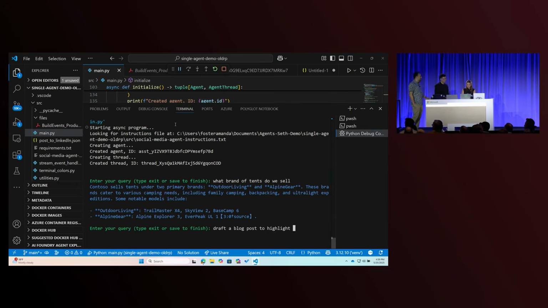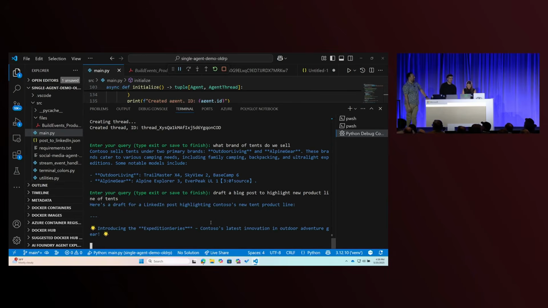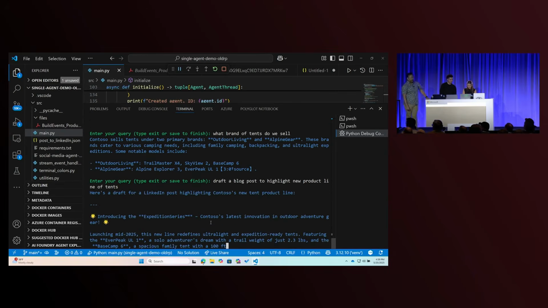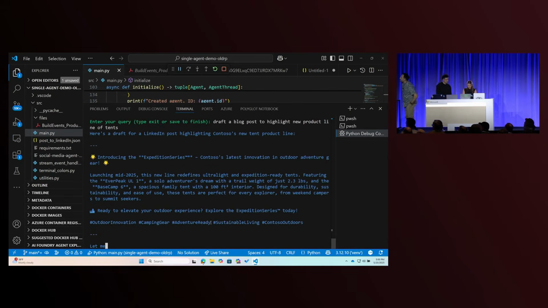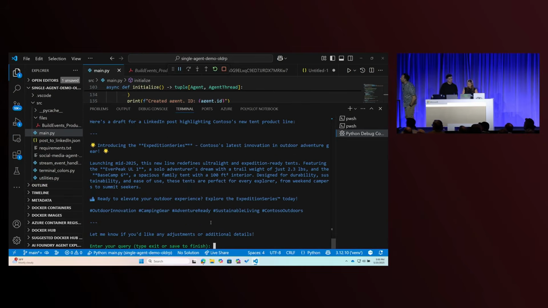And now I'm asking it to draft a blog post to highlight our new product line of tents. And this was all, again, from that PDF I showed you earlier. Let's see. Hey, is it a good one? It's about our new expedition series. Oh, those are really good. And then now let's tell it to post it.